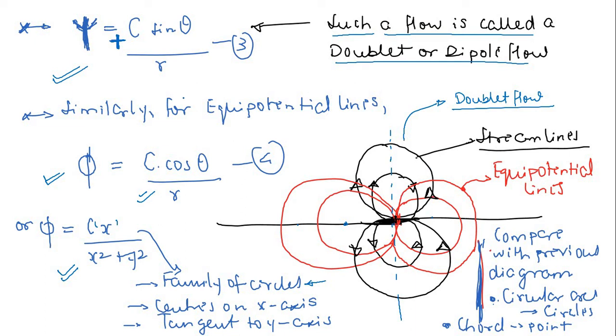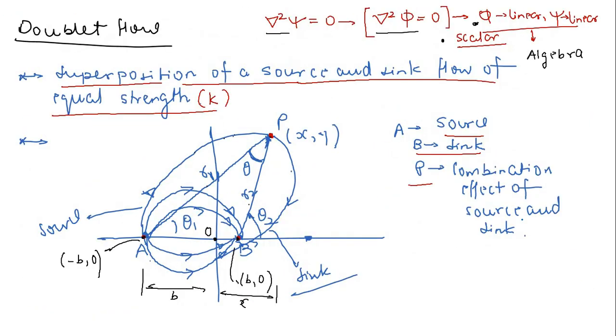It is very easy to guess if you compare with our previous diagram here. You can very easily see this A and B coming close to each other, and finally this chord is going to diminish, right? And again these circular arcs will become complete circles. Right now they are arcs, but now they will become complete circles, right?